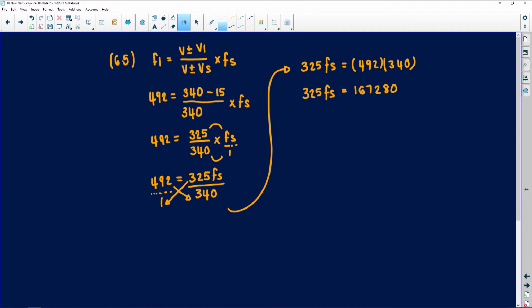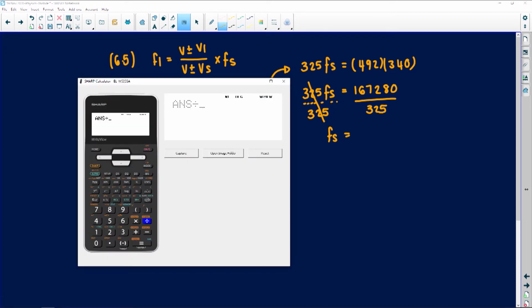The question said I must calculate the frequency emitted by the tuning fork. I'm going to divide both sides by the number that is bothering my f_s. Divide both sides by 325. This and this will cancel. I'm left with f_s on this side. I'm going to divide the answer I have here by 325. And then I'm going to have,